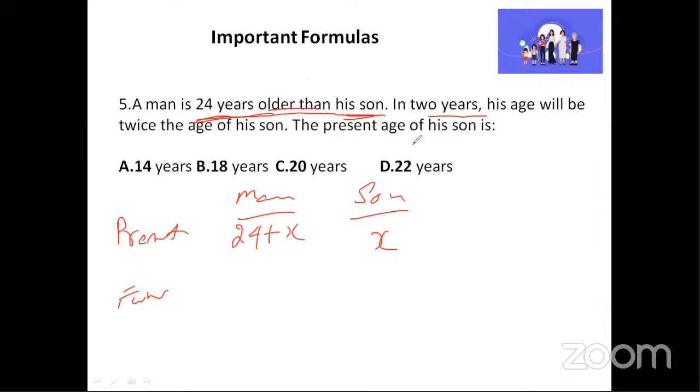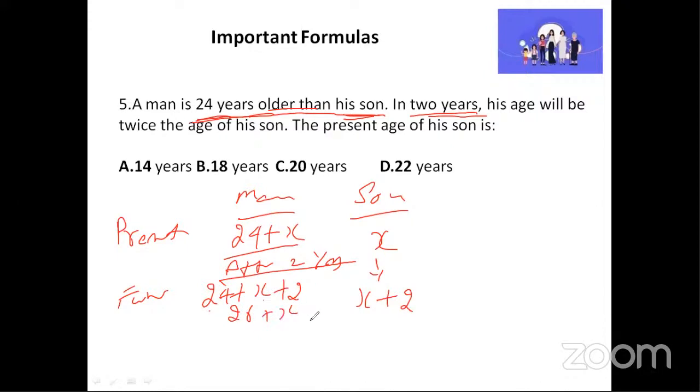Now, this is the present age. Now the question is in 2 years, that is after 2 years. So tell me after 2 years, what will happen to son's age? X will become X plus 2 after 2 years. Same way, the man's age will also become 24 plus X plus 2 because it says after 2 years. So 24 plus X plus 2 will become 26 plus X. This is after 2 years.